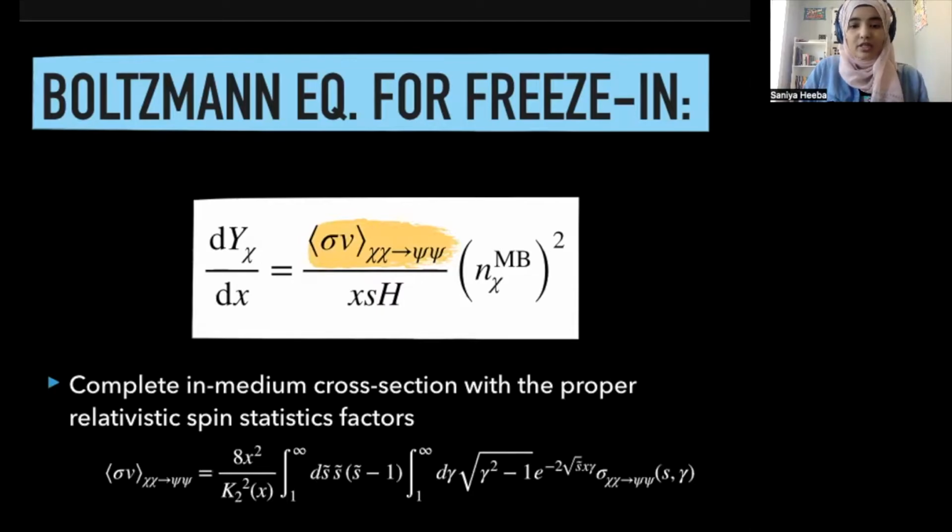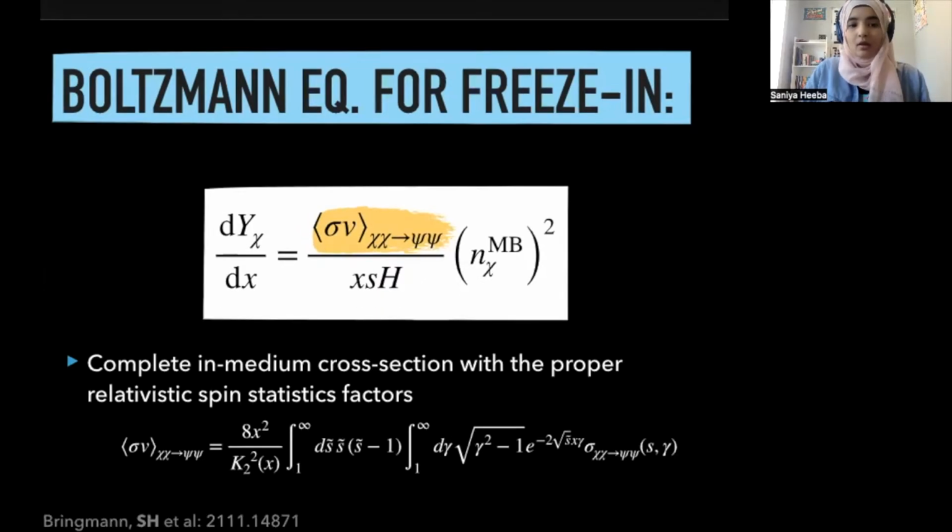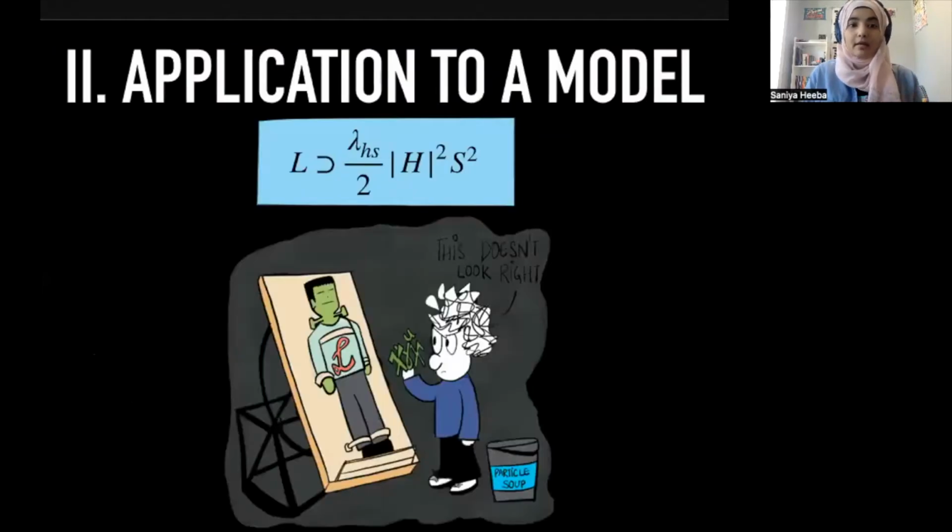You can find more details in our paper, which you can see in the bottom right of the screen. So we have now solved one major problem: we have reframed our Boltzmann equation to account for the explicit frame dependence that we have in the early universe. The next thing we want to do is actually apply this to a model.